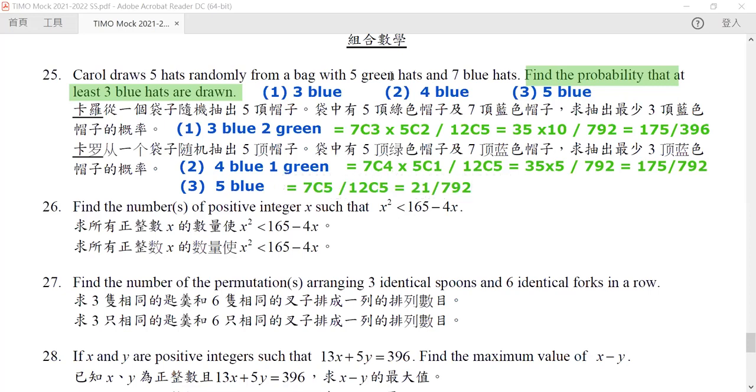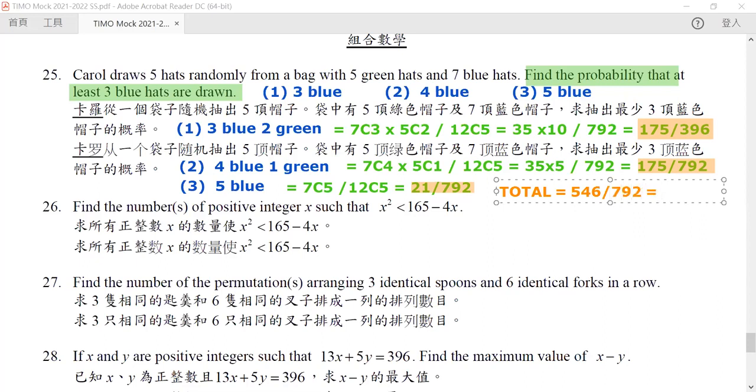So by combining all these numbers together, we can get a result. So the total would be equal to 350 plus 175 plus 21.